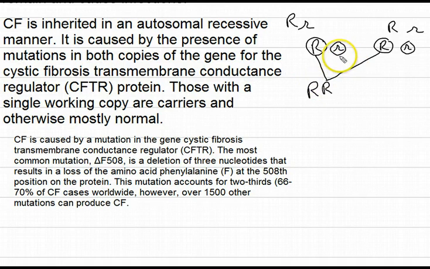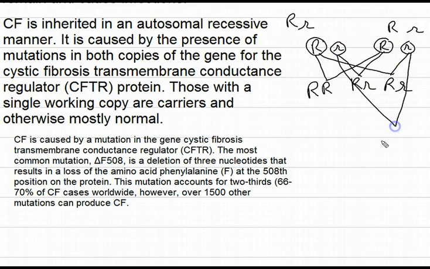The second option is let us say this R goes with this R, so it is again R and small r. Then this R goes with this R, again no problem with R and small r. However, when it comes to this small r with this small r, this is a recessive condition, and it is an autosomal recessive disease.